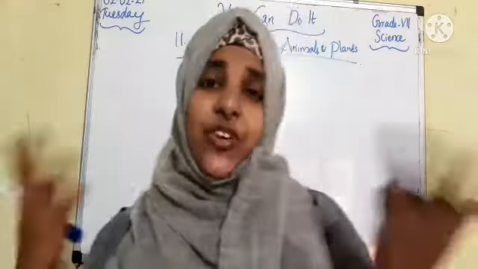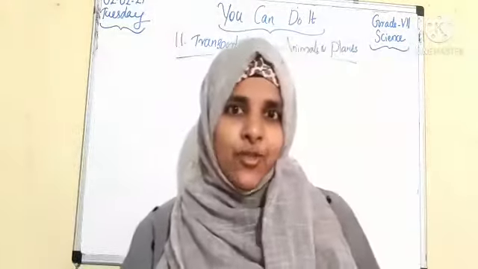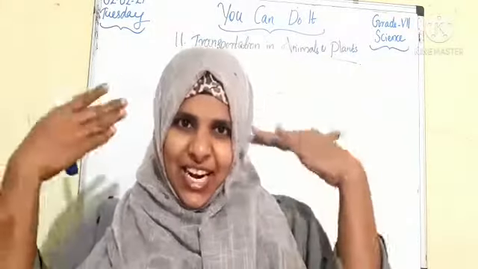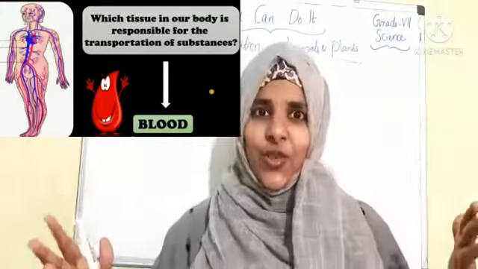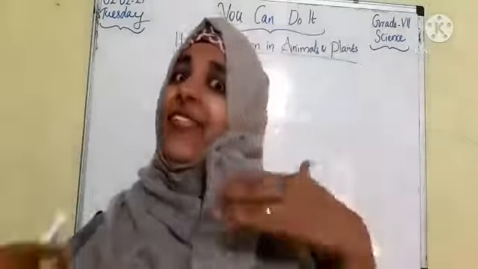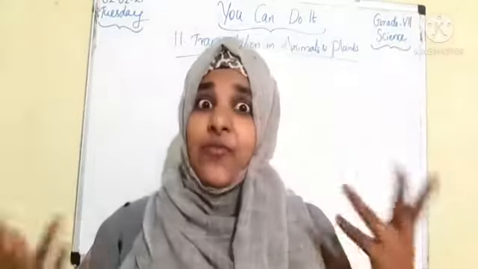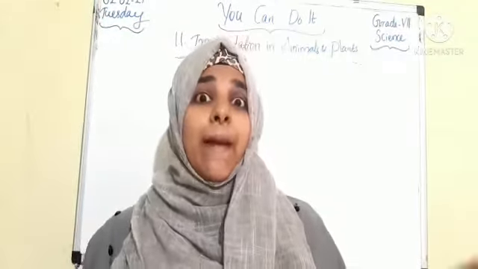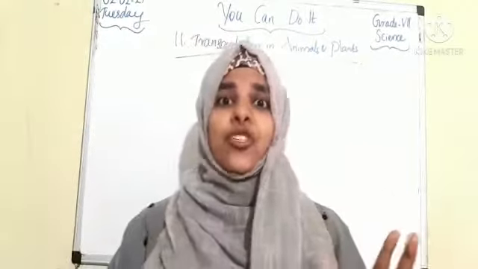So students, which tissue in our body is responsible for the transportation of substances? That is blood. We already know that blood is helpful for transporting food material, water, carbon dioxide, oxygen, and even waste material also. So blood has an important role in transporting the substances.